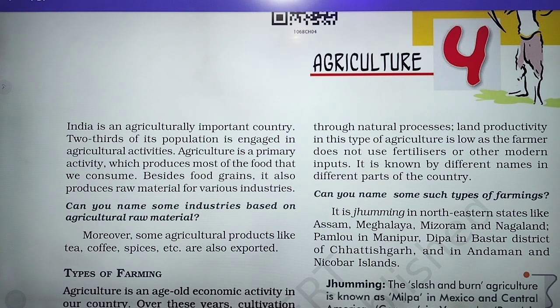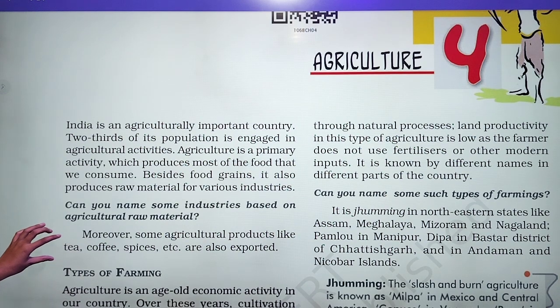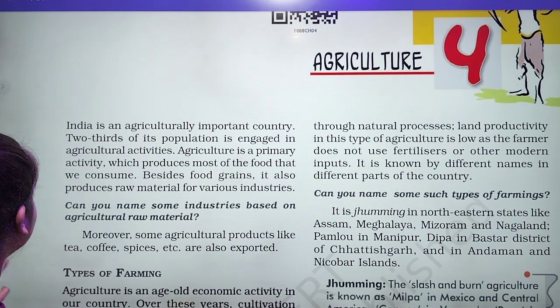Here it is given: can you name some industries based on agricultural raw material? Moreover, some agricultural products like tea, coffee, and spices are also exported. Okay, so these are the products that are exported from agriculture.